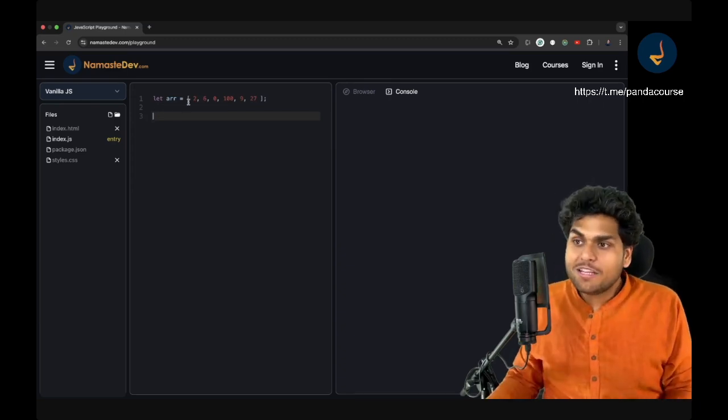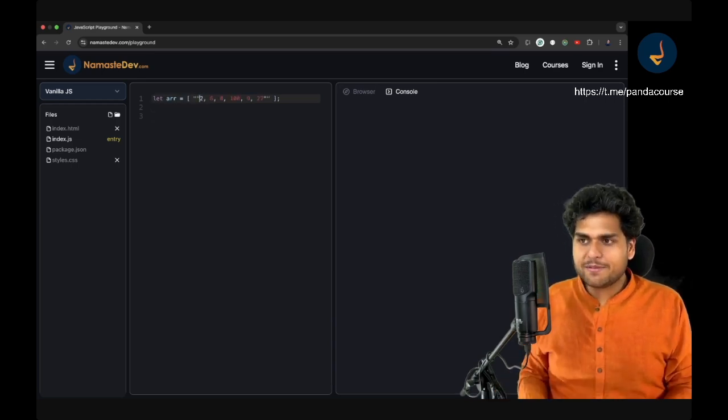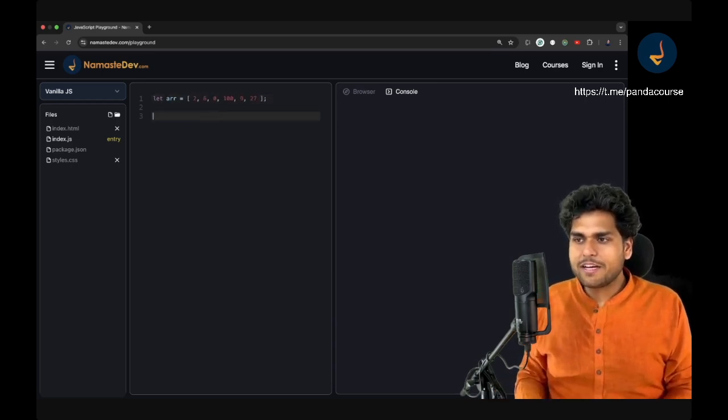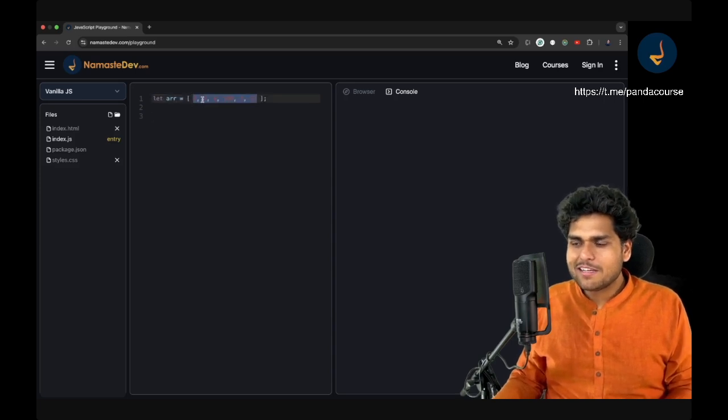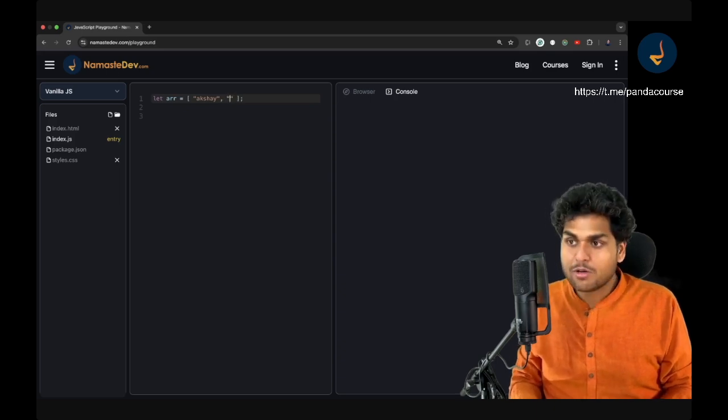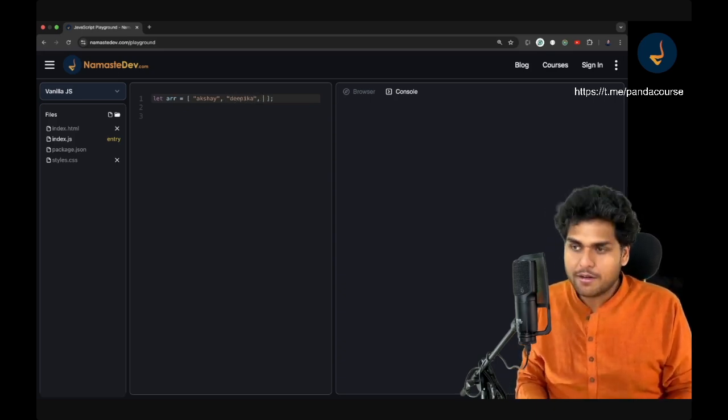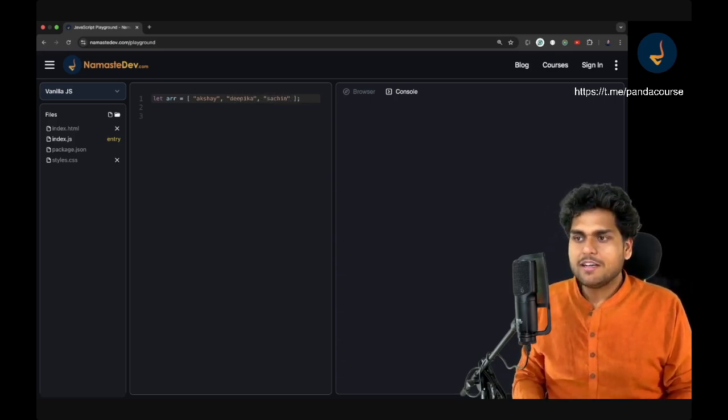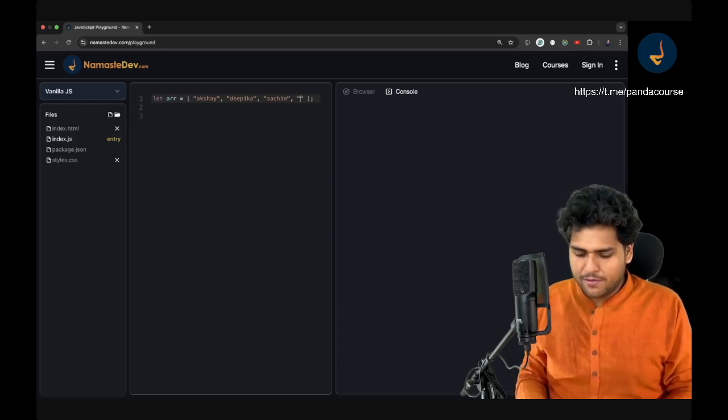Okay, now this array is cool. This is a numeric array. Can I create an array of strings? Yes, you can, my dear friends. How do you create an array of strings? Suppose my array contains a string Akshay, and then I can have more strings over here. I can have Deepika, I can have Sachin, I can have anything. You can have Virat over here.